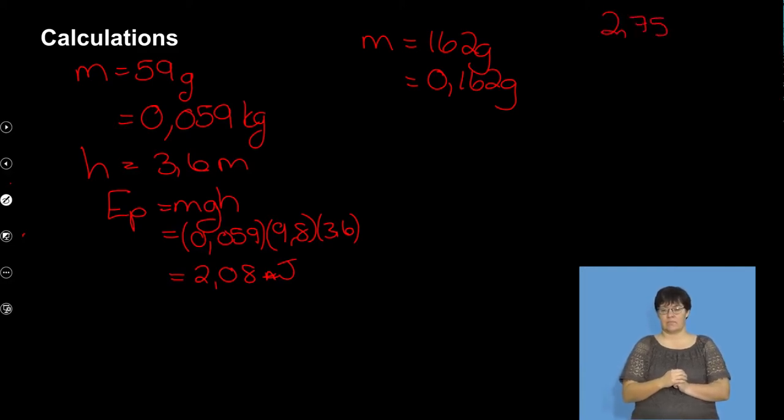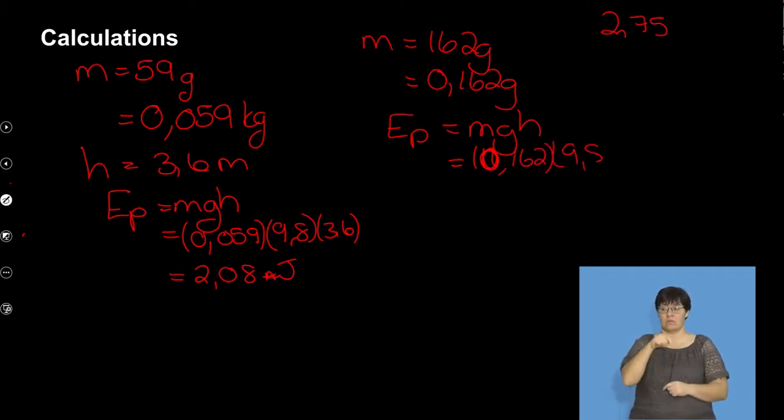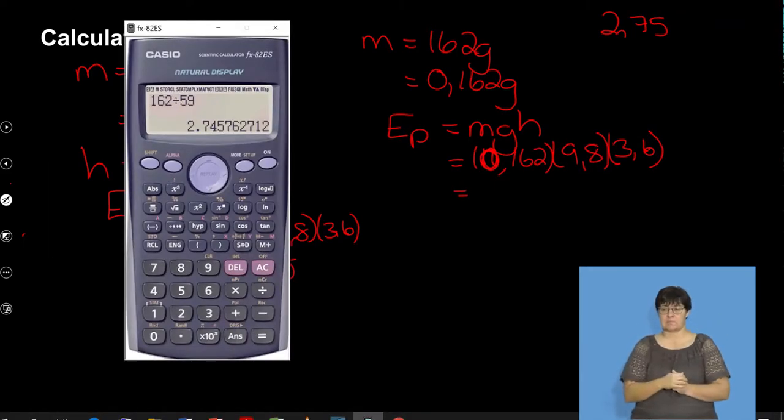Now we can go EP equals MGH, 0.162 times 9.8. The height was 3.6. Let's calculate that quickly. 162, there we go, times 9.8 times 3.6. And we get 5.72.